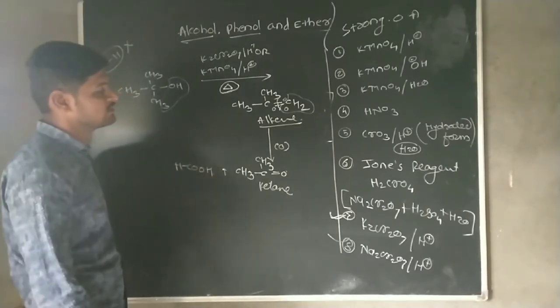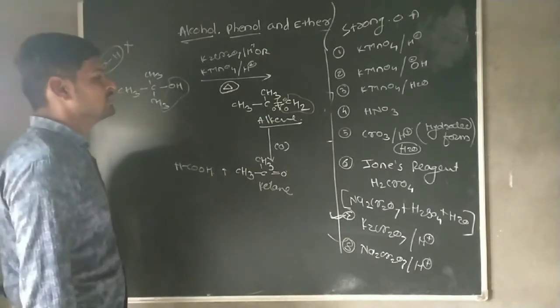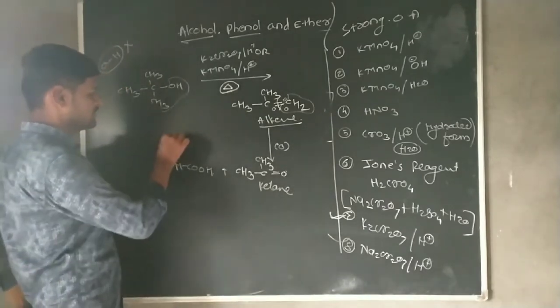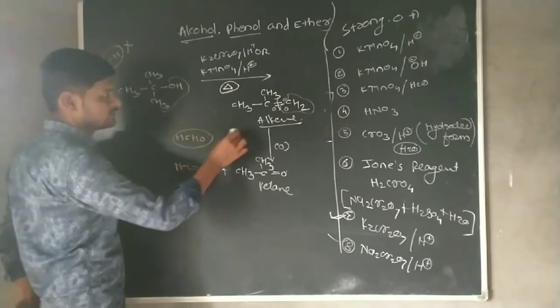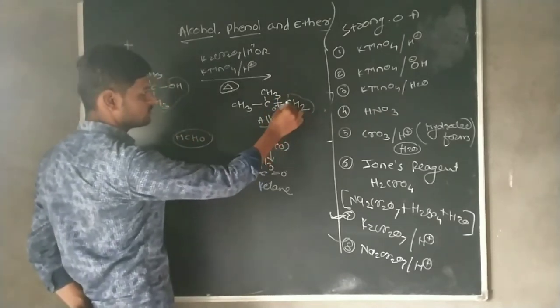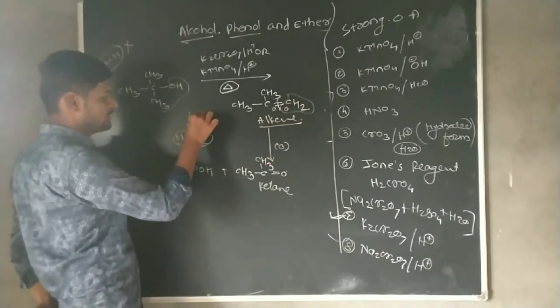Firstly we consider the CH2O, that means CHO is here, that means there is a formaldehyde.